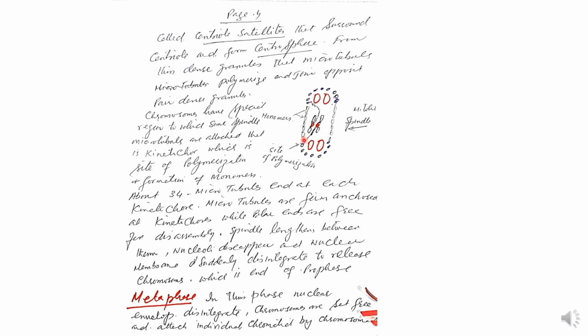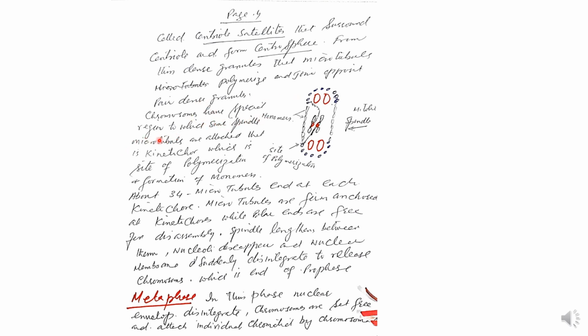These are synthesized from the dense granules and pass to the other dense granules, forming a tubular structure, polymerized to join the opposite pair of dense granules.